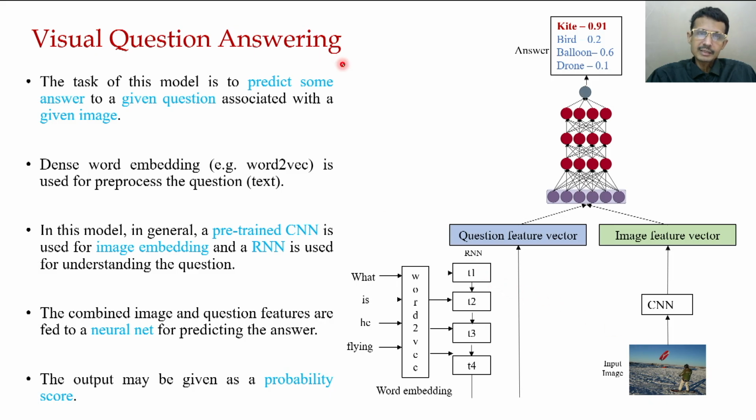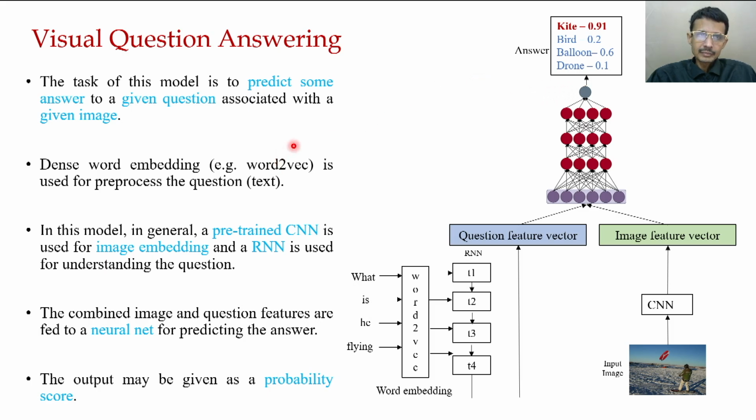So the job of this application or this task is that, given that image with the associated question, it is going to give the correct answer. And you can see here there are different things: kite, bird, balloon, drone, and kite is the most probable answer, and in this case the probability is close to 1. Now the question is how we design this particular model.